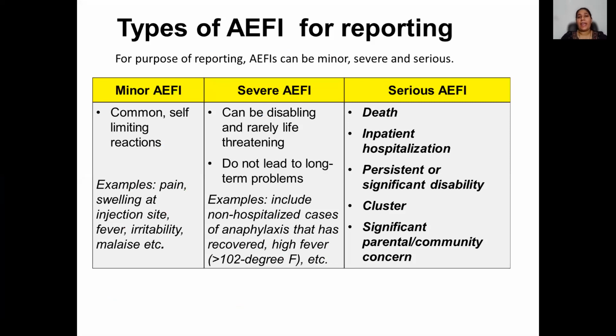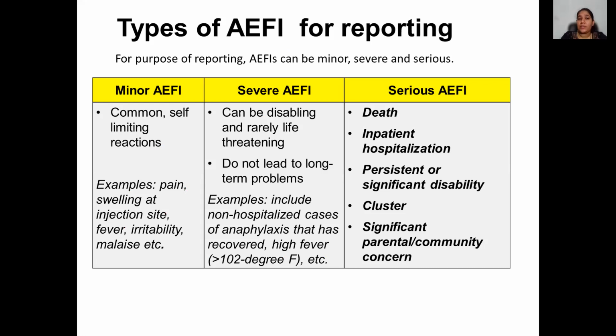Based on severity, we classify AEFI into three main types. First is minor AEFI, second is severe AEFI, and third is serious AEFI. Now, what are the various AEFIs under these categories? Talking about minor AEFI, these are adverse events which are mild in nature, for example, fever, pain at site of injection. Such kinds of AEFIs need not much attention, but any type of AEFI, be it minor, severe or serious, has to be notified.